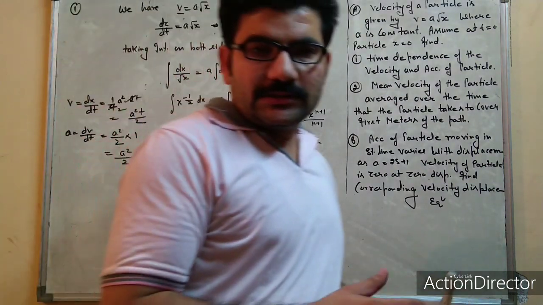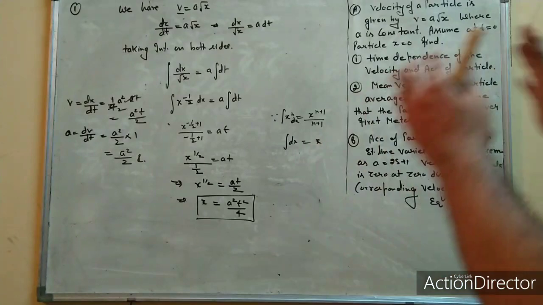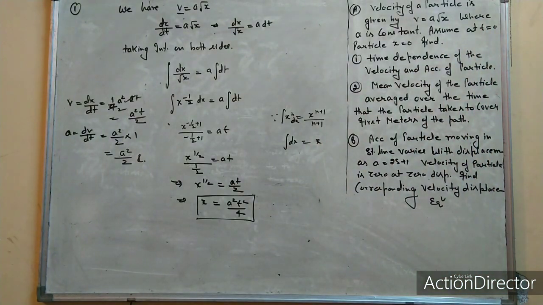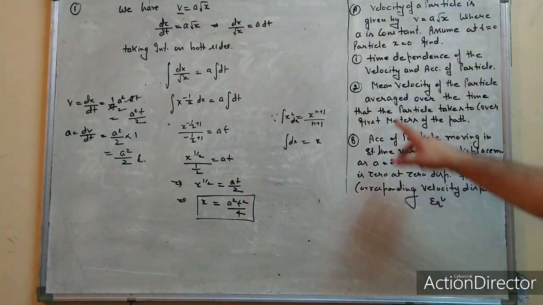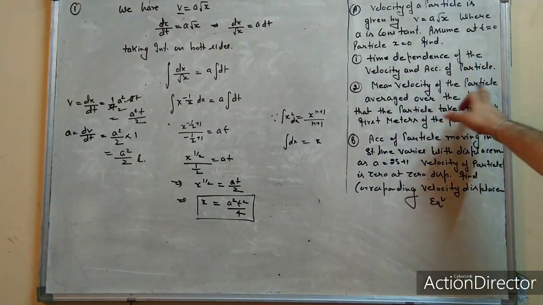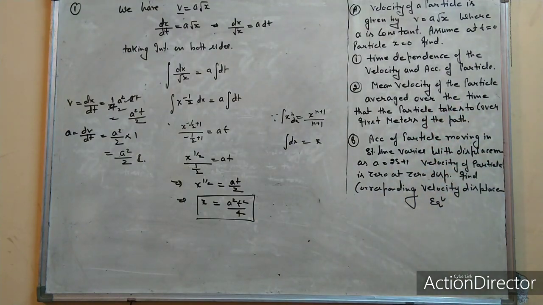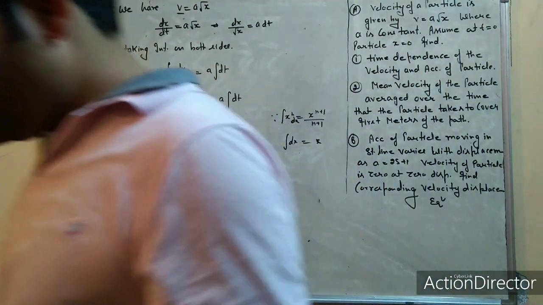I hope you will understand up to that stage. Now next, this is the velocity and acceleration of the particle. Its second part is the mean velocity of a particle. You have to find the mean velocity. Let's check it out.